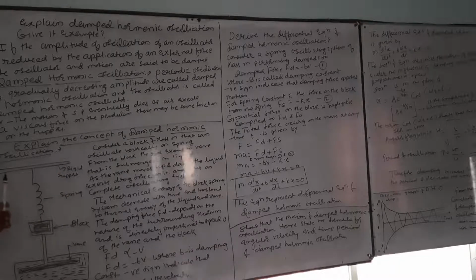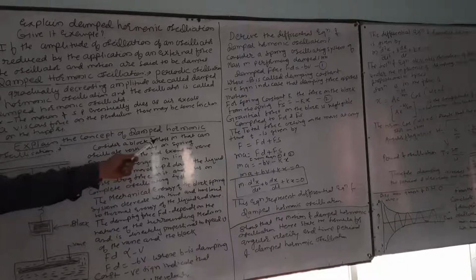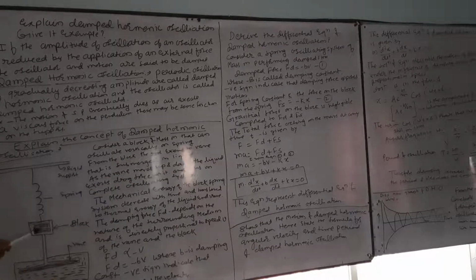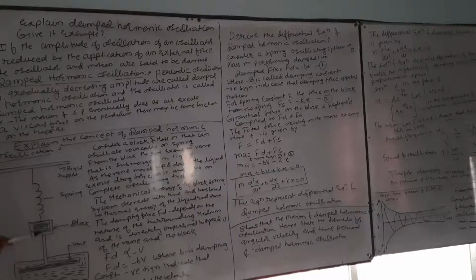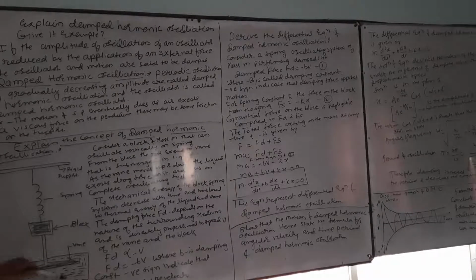See this diagram. This is the rigid support, spring, block, this is the vane, and this is the beaker. In the beaker you have to take some liquid. Then consider a block of mass m that can oscillate vertically on a spring. From the block, a rod extends to the vane, and that is submerged in the liquid.